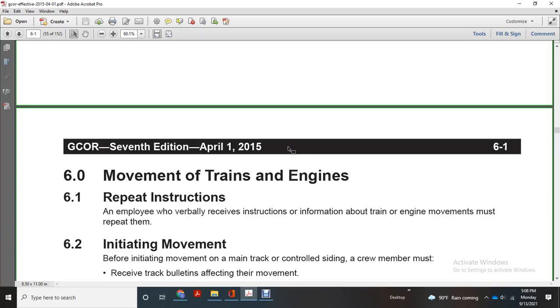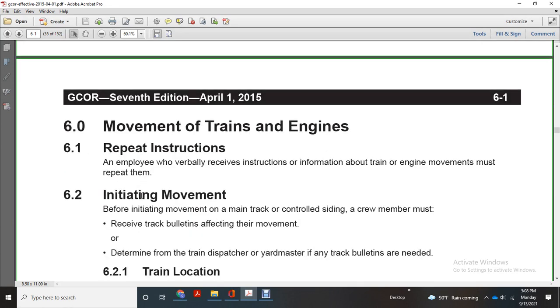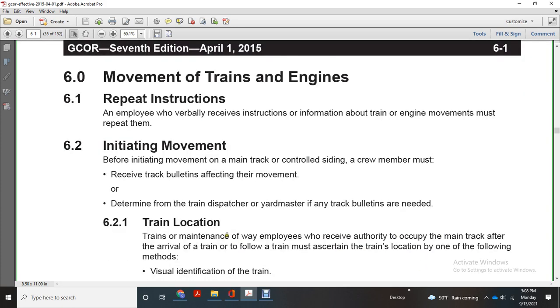General Code of Operating Rules, 7th edition, April 1st, 2015. Movement of trains and engines. Repeat instruction: an employee who verbally agrees with the instruction information about the train and engine movement must repeat them. Initiating movement: before initiating movement, the main track control site and crew member must receive track bulletins affecting their movement, and determine from the train dispatcher or yardmaster if the track bulletins are needed.